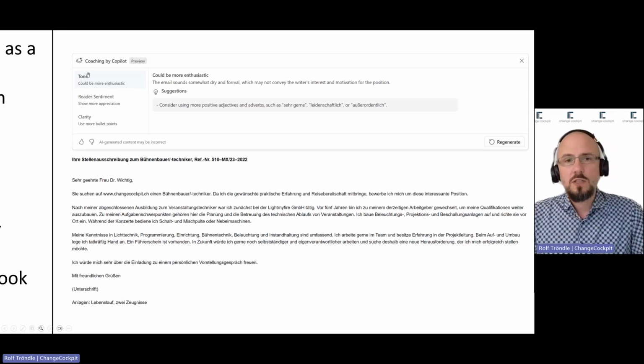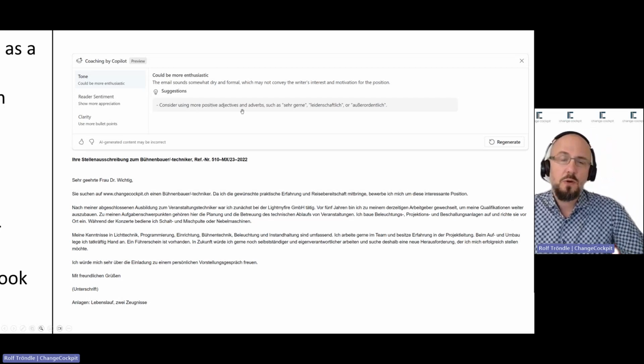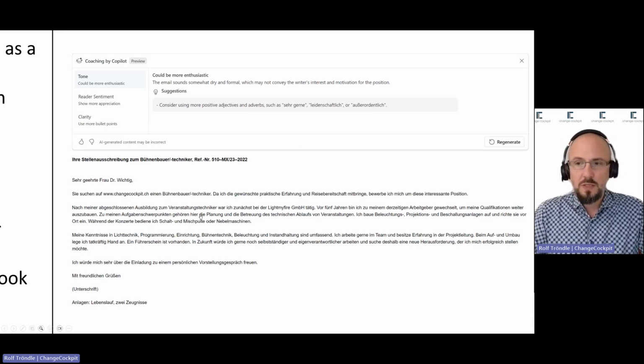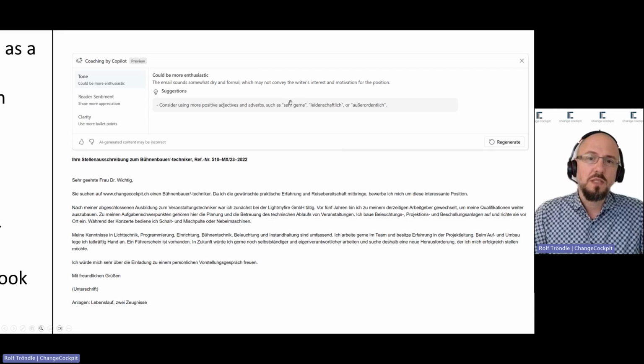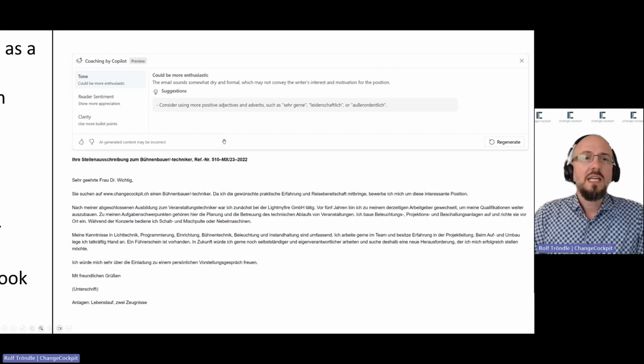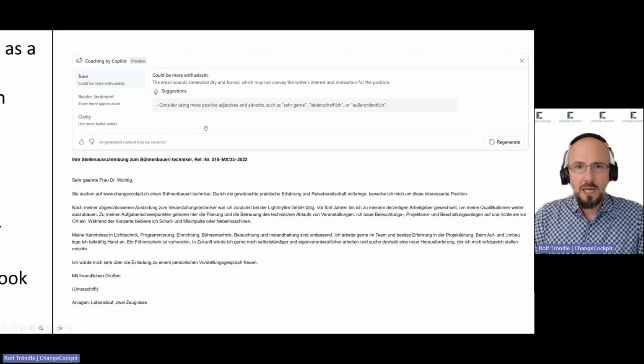For example, the tone suggestion is, hey, consider using more positive adjectives and adverbs such as sehr gerne, leidenschaftlich, or außerordentlich. Sorry for this. It's a German letter. That's why these improvement adverbs are also in German. So that's some kind of writing better emails with the help of coaching by Copilot.